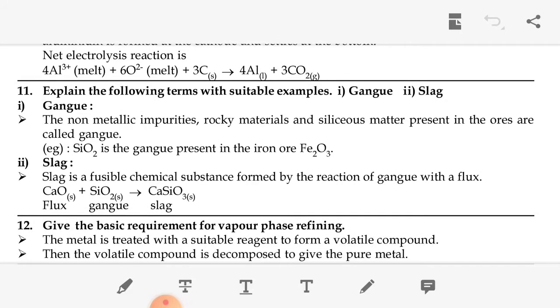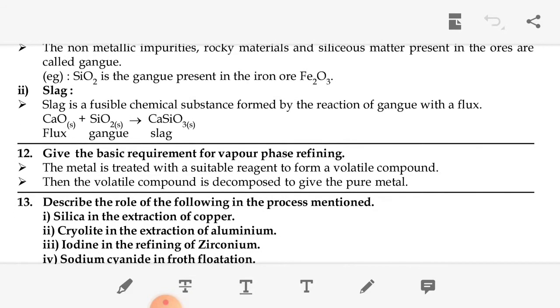Then explain the following terms with suitable examples: gangue, slag. So what is meant by gangue? The non-metallic impurities, rocky material, siliceous matter present in the ores are called gangue. Then slag is a fusible chemical substance formed by the reaction of gangue with the flux. It is called slag.